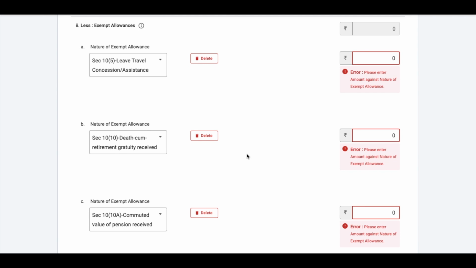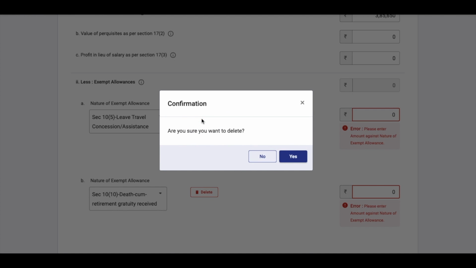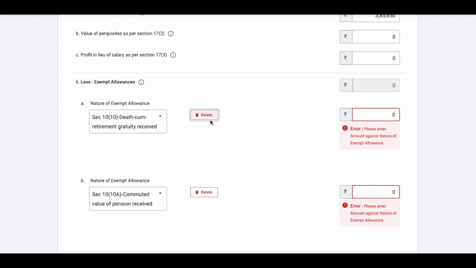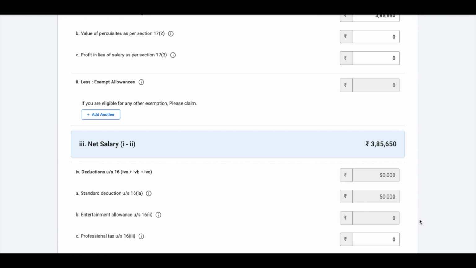Now, as you can see, it shows an error. Please enter the amount against nature of exempt allowance. Since it's not applicable, you can just say delete. And you can delete all these allowances because it's not applicable to you. Okay, and I'm going to say save.